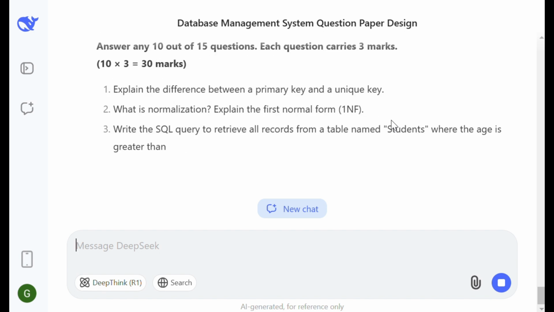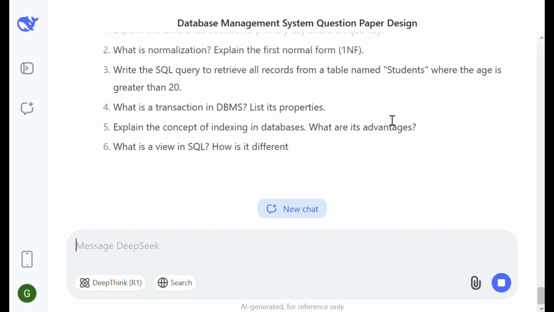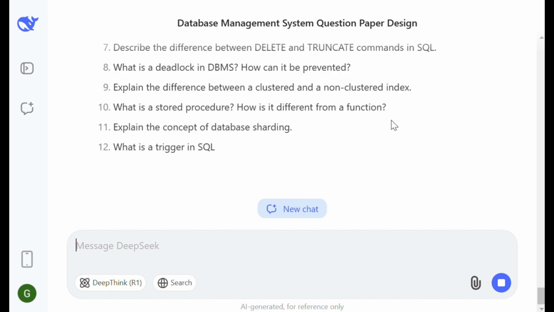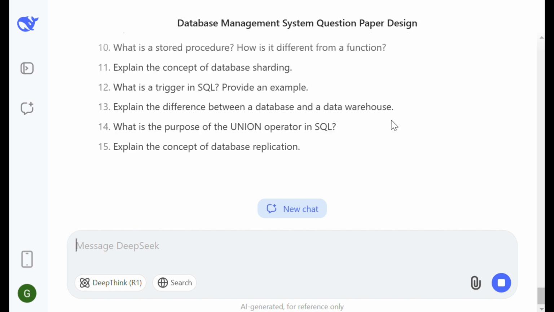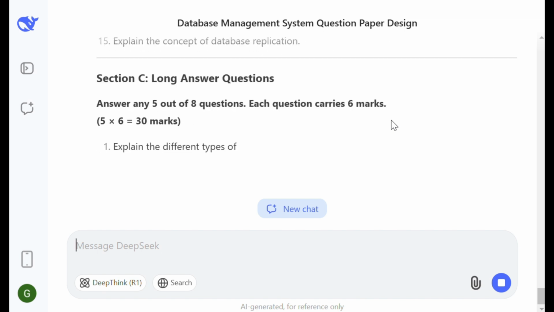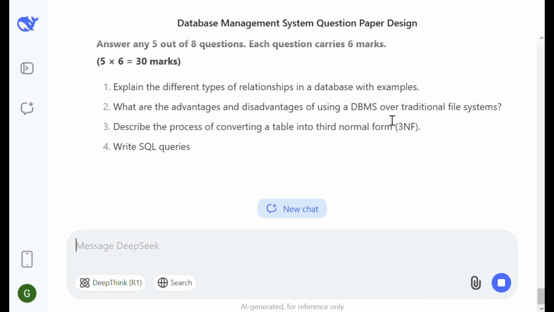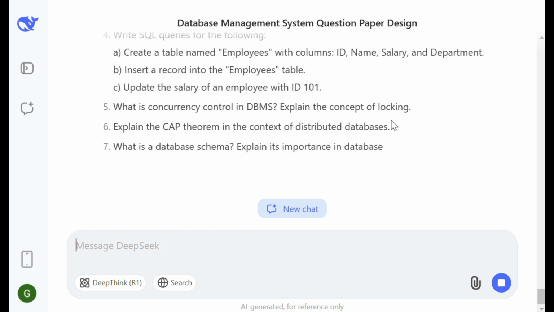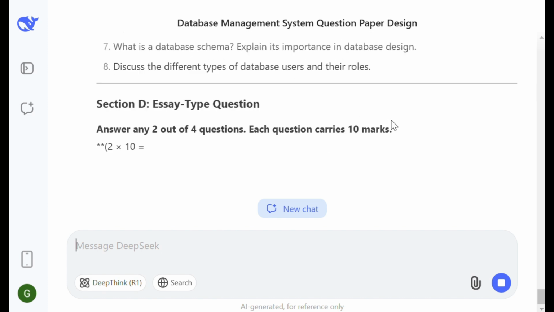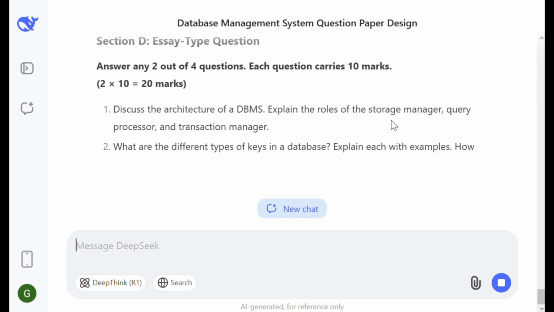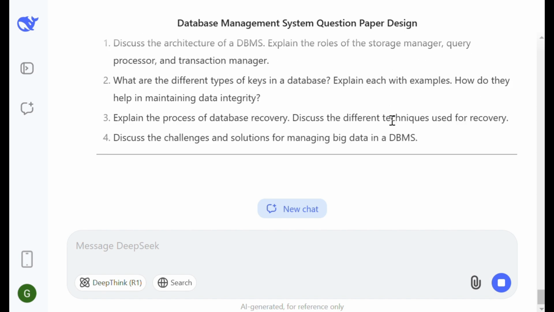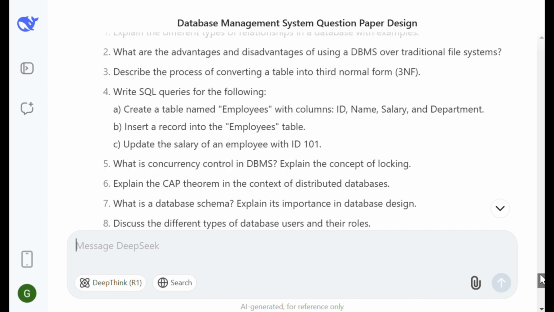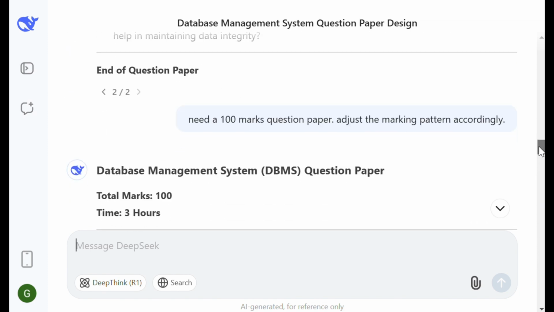If you are a student, you can use these features of generative AI models. If you are a teacher, you can prepare this type of question papers for giving practice to the students so that they can prepare for examination for their study. So let us quickly review how it is generated.